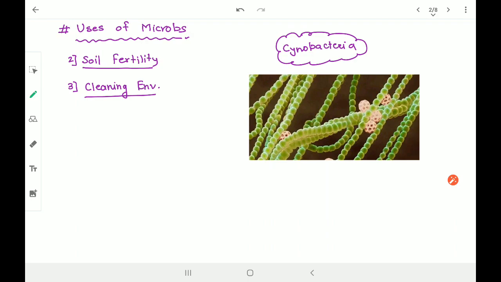At the same time, there is a very important bacteria called cyanobacteria. What is it called? Cyanobacteria, which is green in color. These are also called nitrogen fixing bacteria.